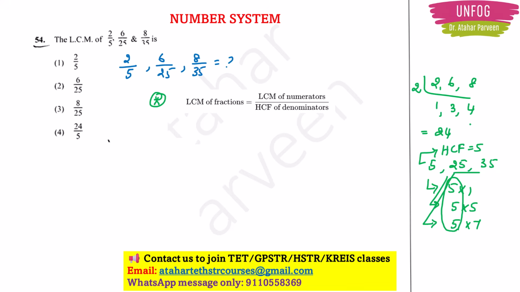Right? So LCM was 24 for the numerators and HCF is 5 for the denominators. So 24 by 5 will be the correct answer here. So basically you should be knowing this formula to solve this type of problem.